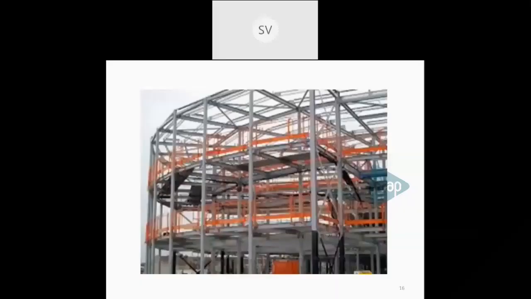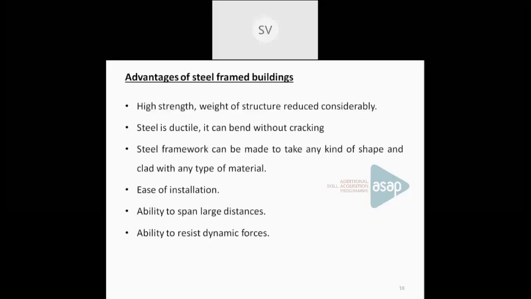Now, what are the advantages? Besides these disadvantages, there are a lot of advantages for steel framed buildings. The main advantage of a steel section is that it is ductile in nature, and it also has high strength. So with high strength, the cross-sectional area can be reduced depending upon the load to be transferred. Weight is the main factor in the case of steel framed buildings, so the weight of the structure can be reduced considerably.